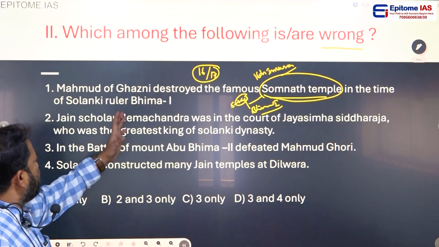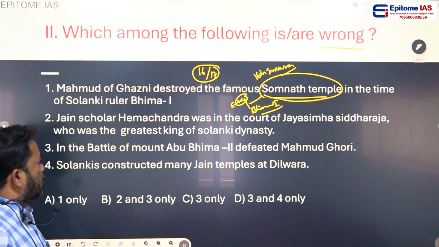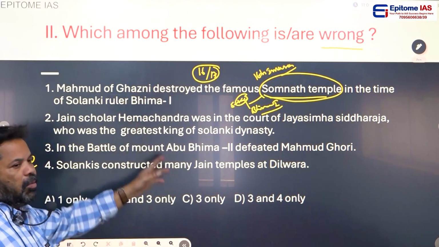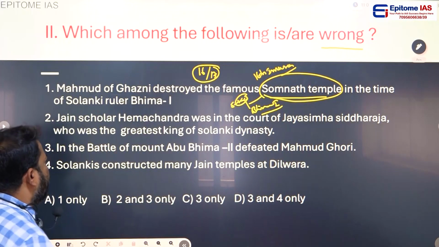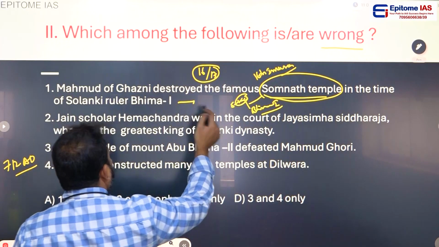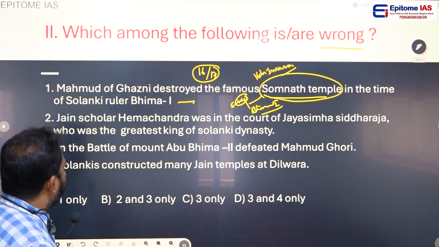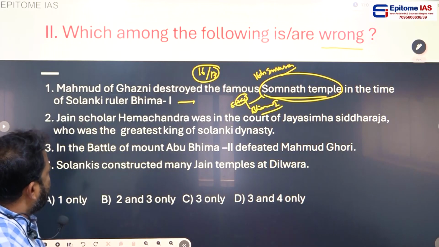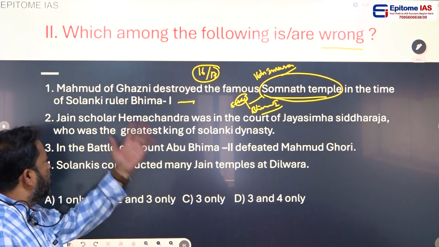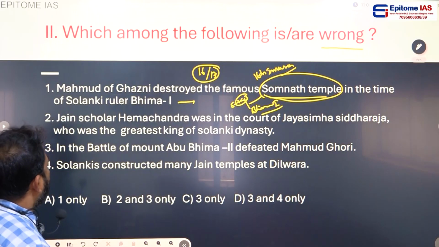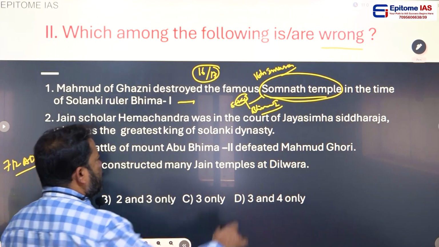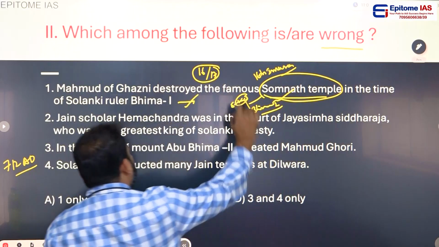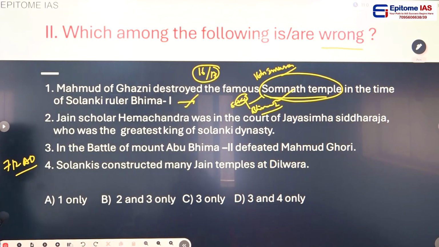So when Muhammad Ghazni invaded Gujarat, particularly Somanatha temple, Bhima fled to a nearby area. After Ghazni left Gujarat, Bhima I came back to Gujarat and repaired the Somanatha temple. Statement 1 is right.